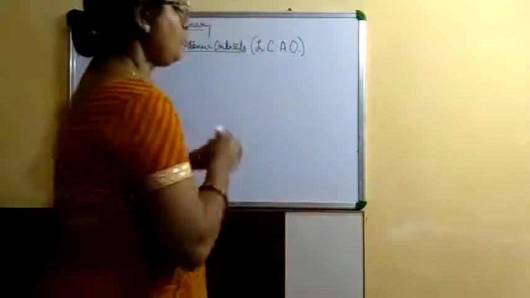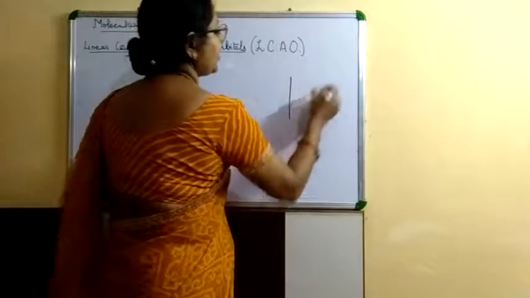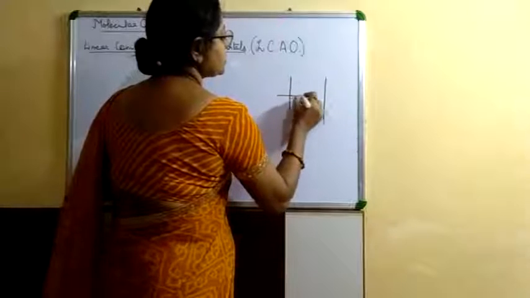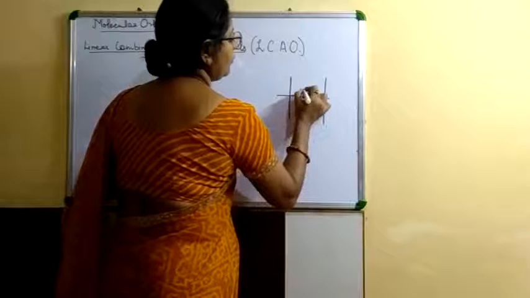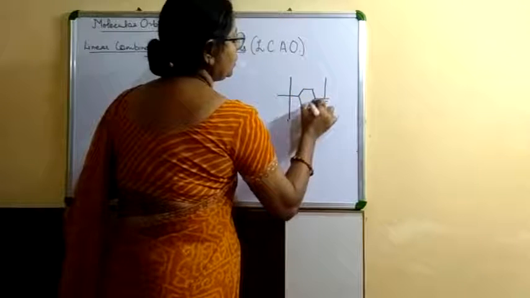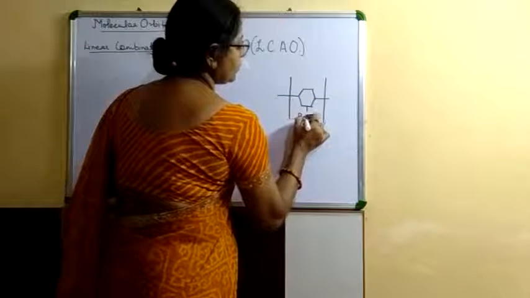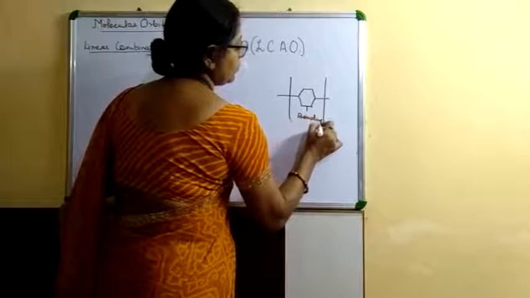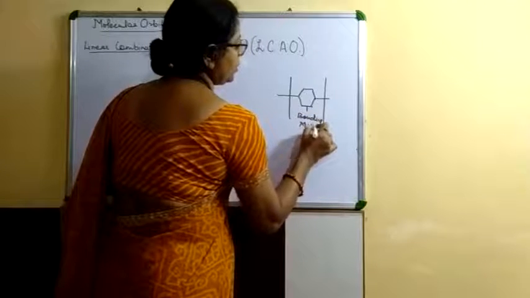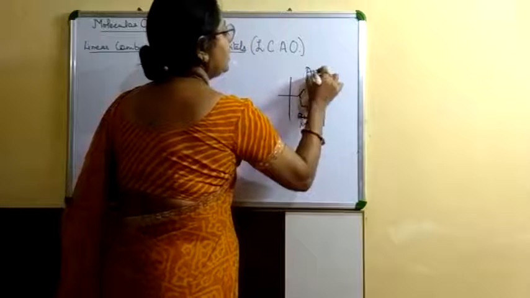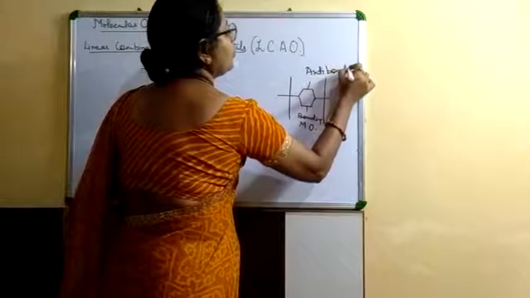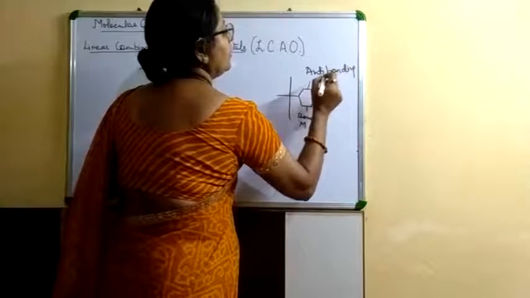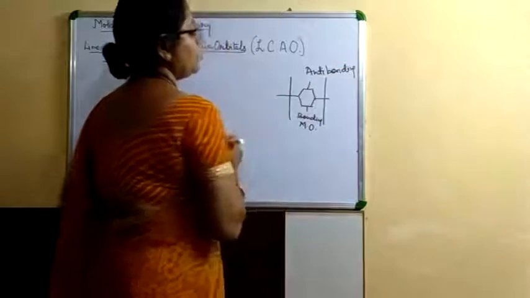And that's why, when we show the energy diagram of these, this is the energy diagram where downside we show the bonding molecular orbital, and this is the anti-bonding molecular orbital.